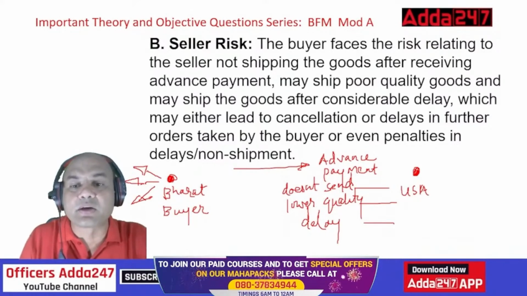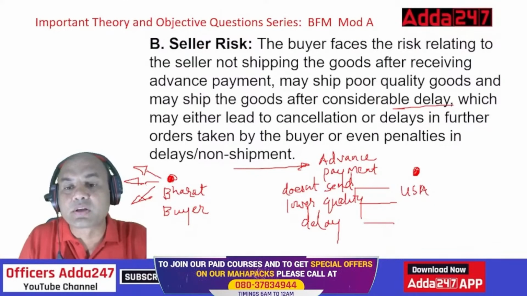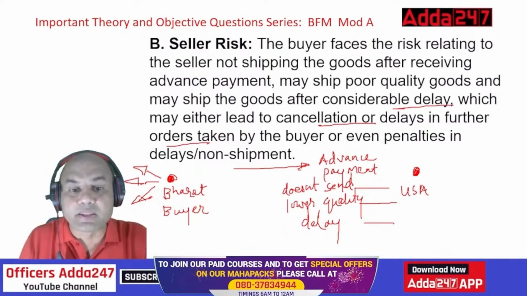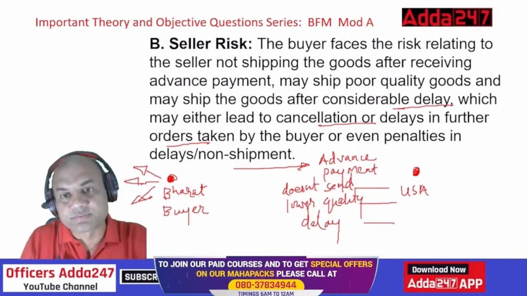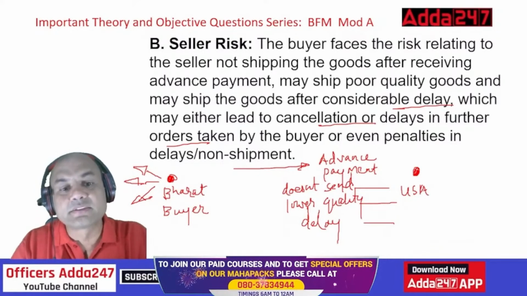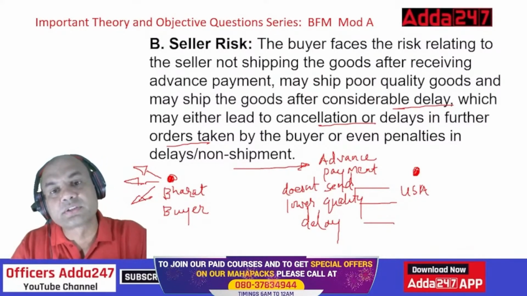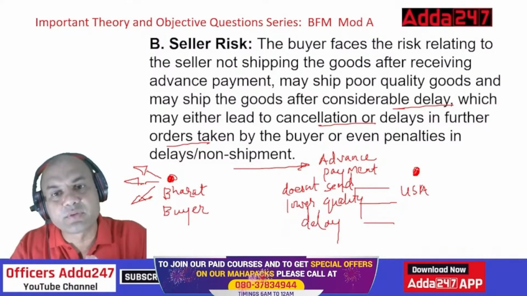May ship the goods after considerable delay, which may lead to cancellation of orders, cancellation or delay in further orders, or even penalties, isn't it? So that's why this is a seller's risk. Buyer's risk means what? I send the goods and the buyer does not pay. Seller's risk means what? I send the advance payment and the seller does not send the goods, or sends lower quality goods, or sends the goods with delay.